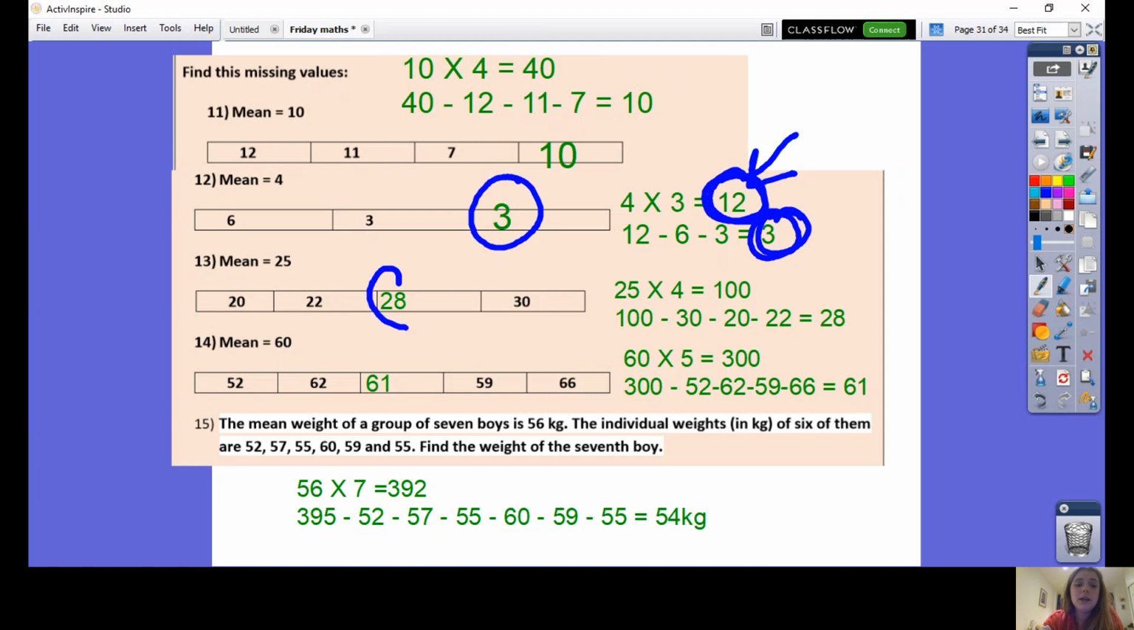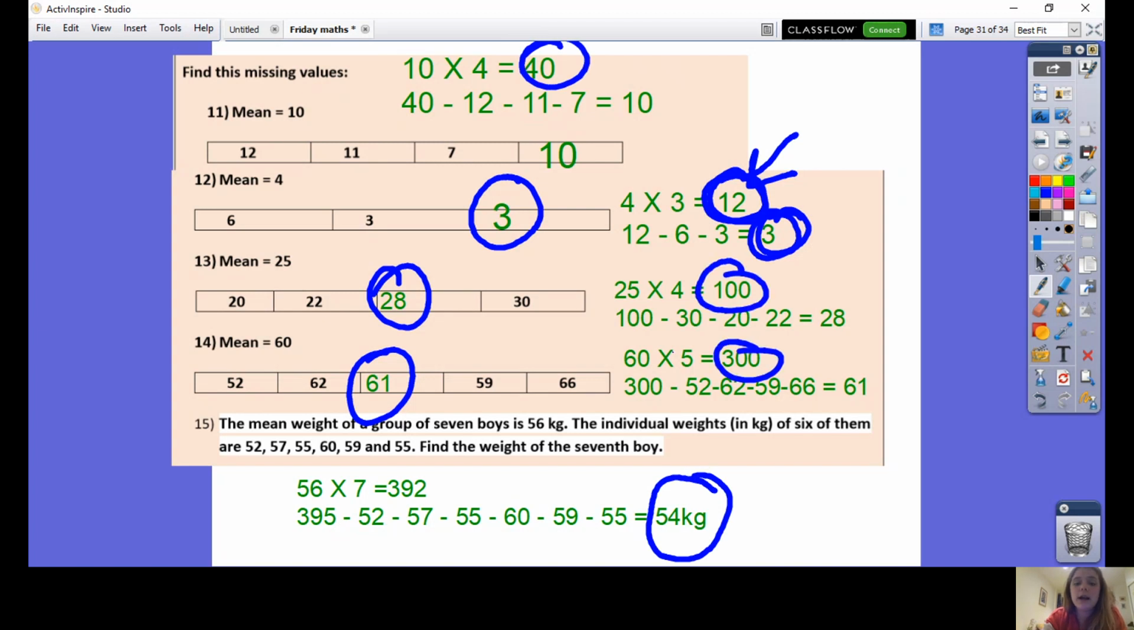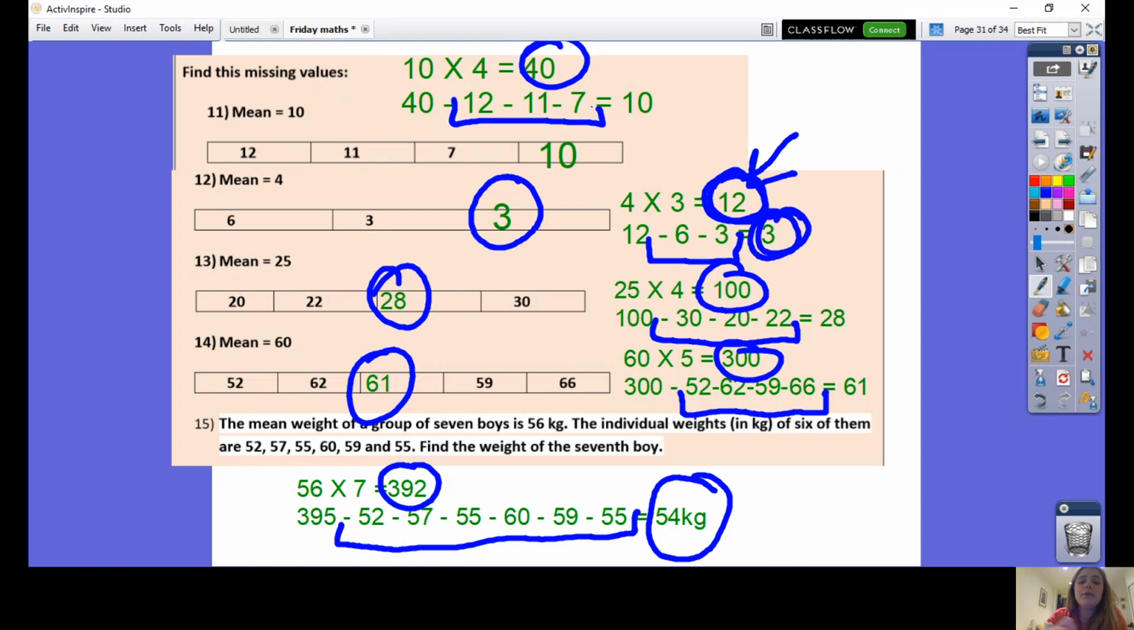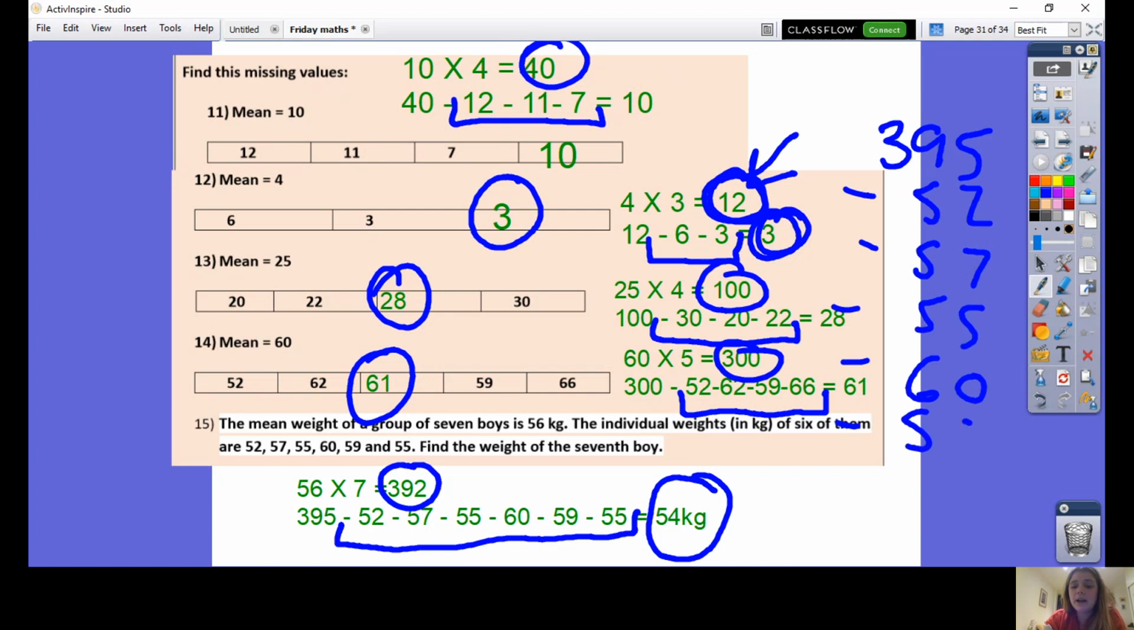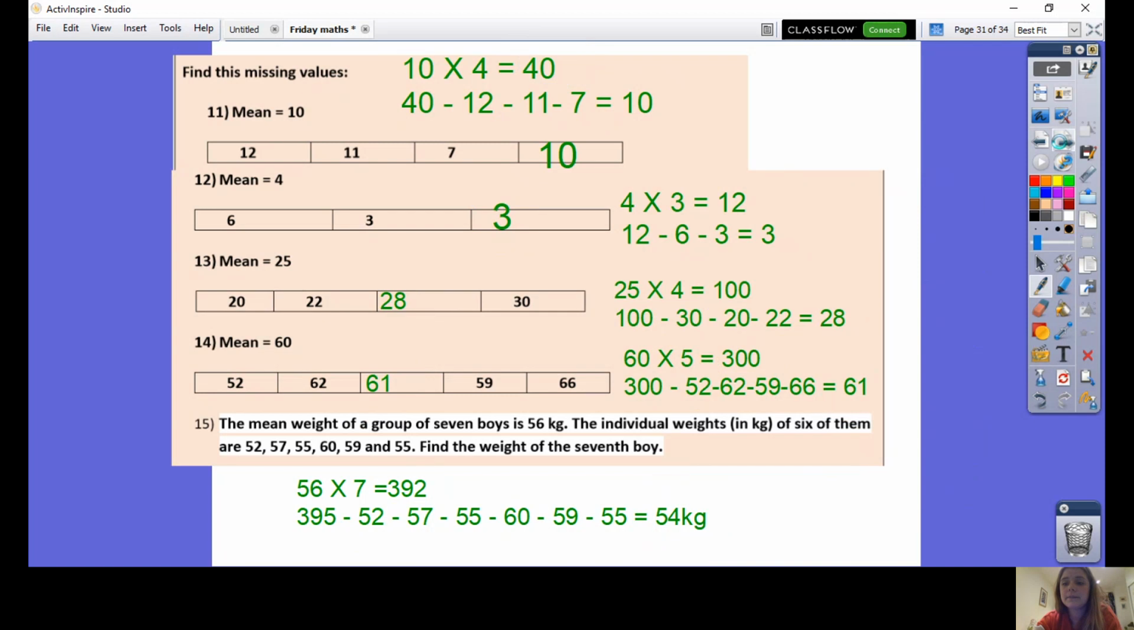The missing number here was 3, 28 and 61, and for this final question it was 54. If you got those wrong, it might be because you found the wrong totals beforehand, but probably you made a mistake with your subtraction. If you did make a mistake with your subtraction, please think about how you solved those subtractions. For example, if you did them all in your head and you made silly mistakes, it's time to start writing them down. And if you try to do, for example, 395, take away 52, take away 57, take away 55, take away 60, take away 59, take away 55, all in one column subtraction, of course you got it wrong. So those are the answers, and those are the 2 most common mistakes you might have made.